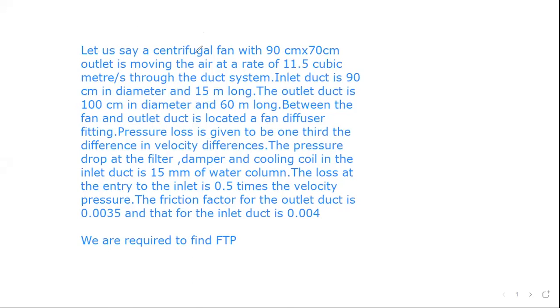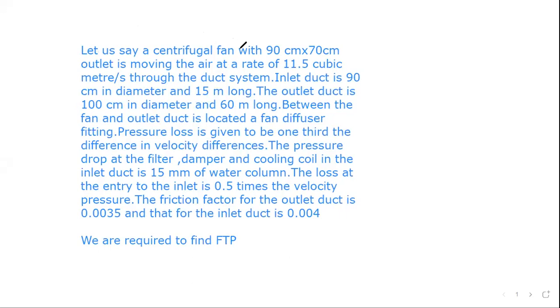It tells us that a fan's total pressure has to be calculated, and the fan is to be fitted in an arrangement in a duct, in an air handling unit whose dimensions are 90 centimeter by 70 centimeter.